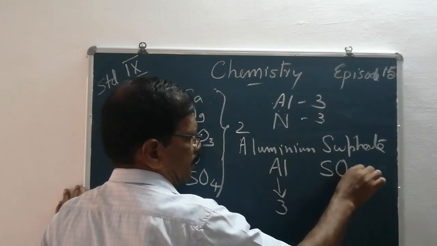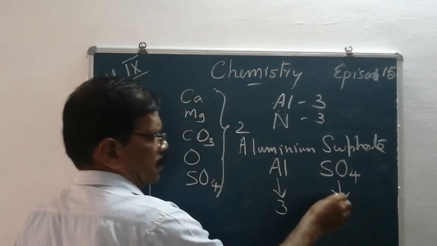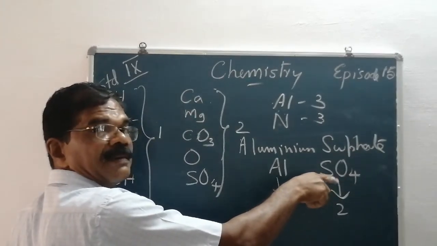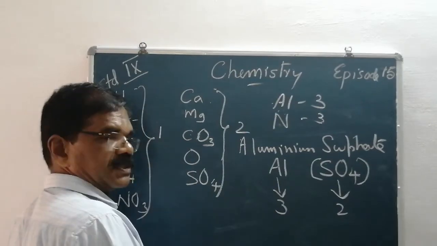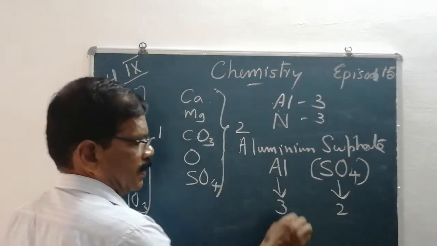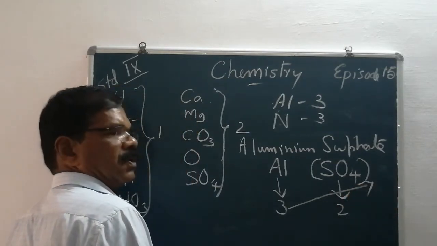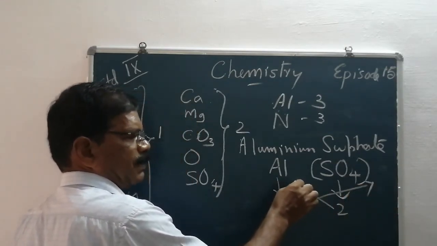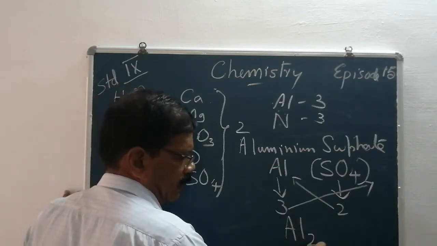Sulfate, SO4, its valency is 2. Here comes the polyatomic ion, so put it in a bracket. Then what is the third step? The valency of aluminium is given to sulfate, and the valency of sulfate is given to aluminium. Then what is the final formula?